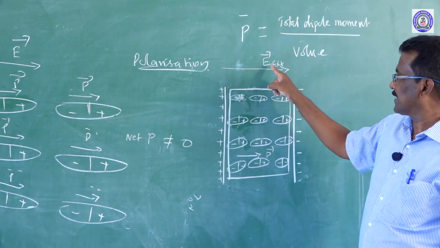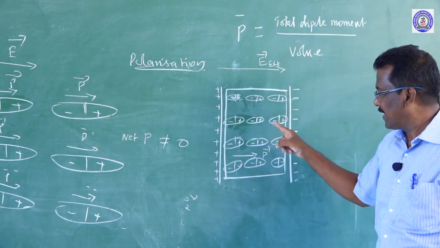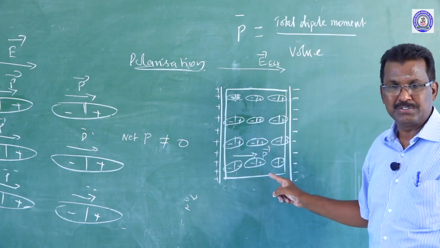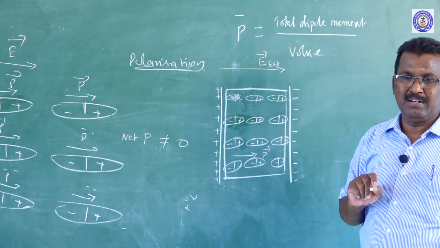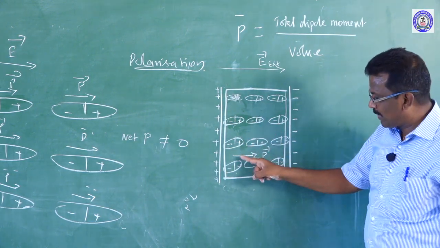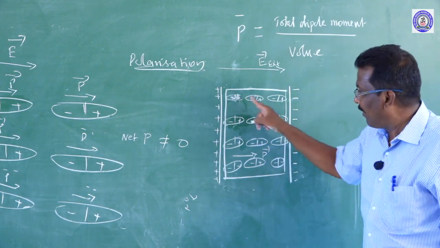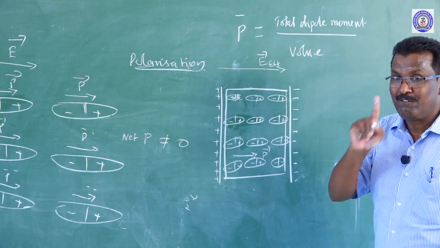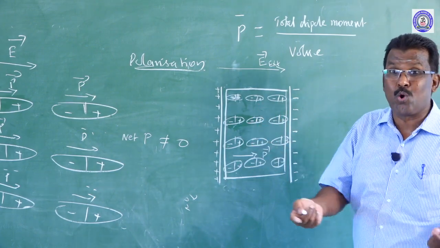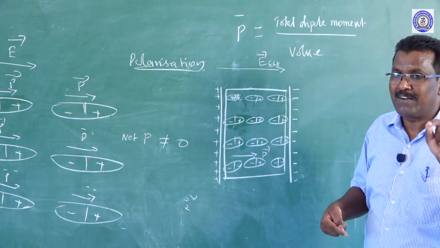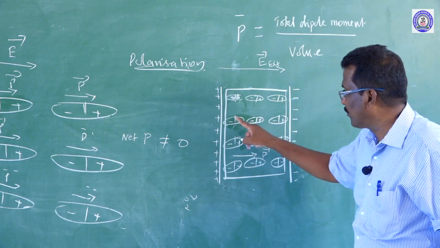Already we created the external electric field between the two plates. When a rectangular dielectric is placed between the plates, all the molecules orient themselves along the direction of the electric field, and the net dipole moment acts along the direction of the electric field. Now, every molecule present inside the dielectric slab produces its own electric field. But what is the direction of that electric field? The direction of electric field is always from the positive terminal to the negative terminal.